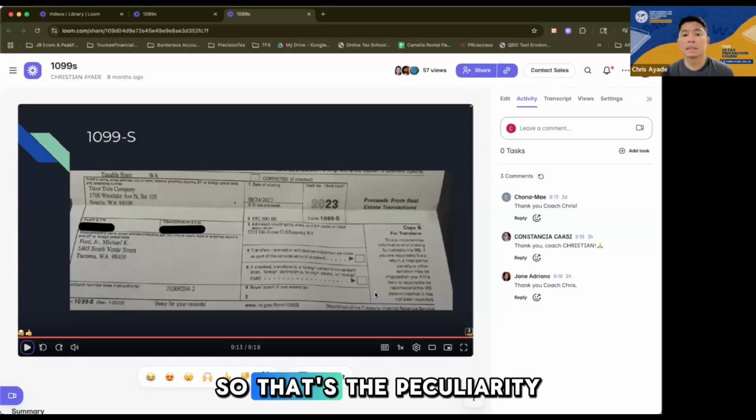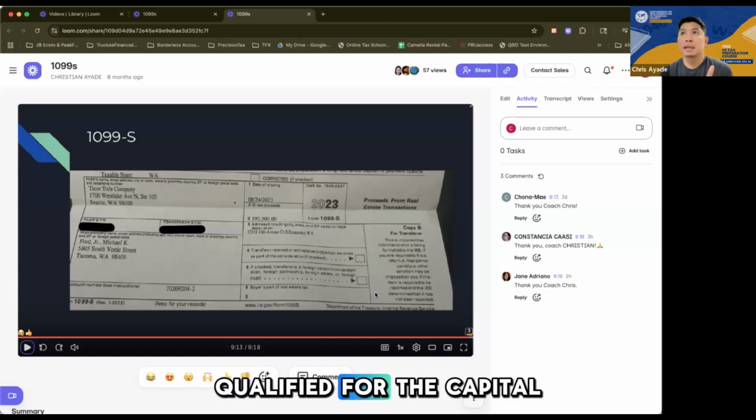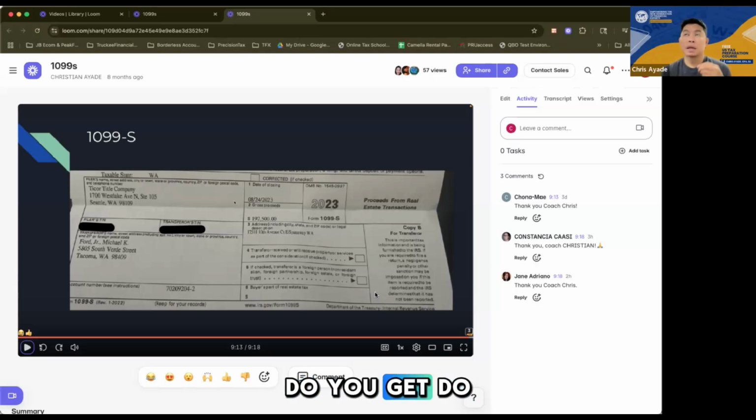Okay, so that's the peculiarity of a 1099-S. Is it common? Not so much. I would say 1 out of 10. So it's not very common. But when you encounter this, there are things that you need to research. Is this going to qualify for the capital gain exemption? Do you have the historical costs and stuff like that? There are a lot of things you need to consider when you receive a 1099-S.